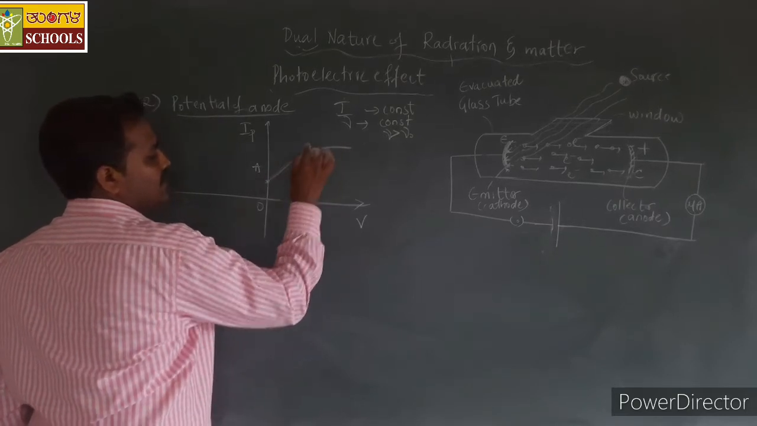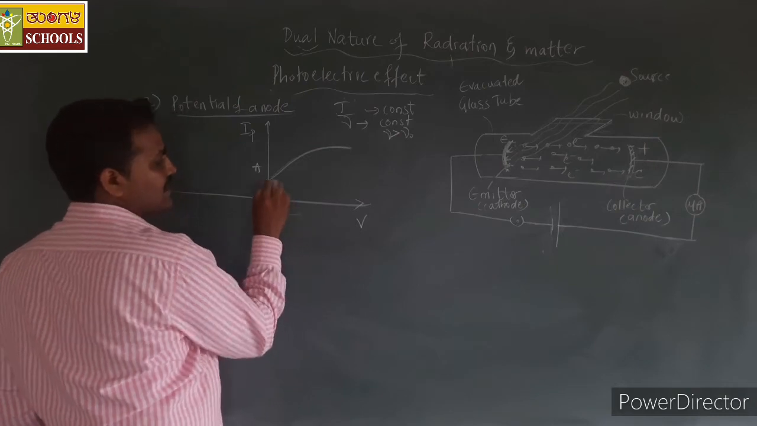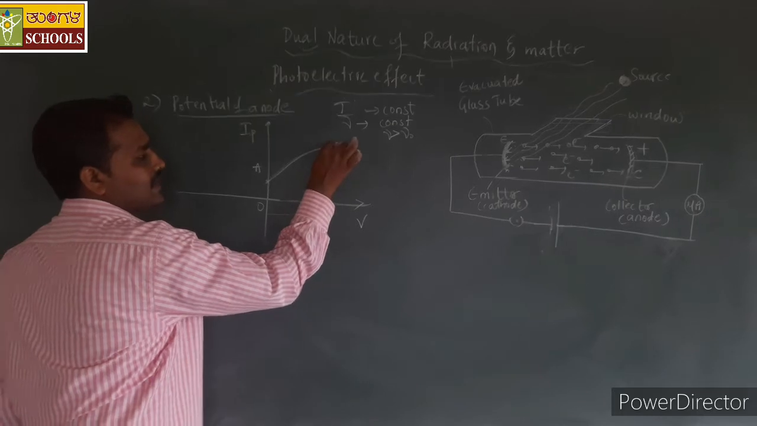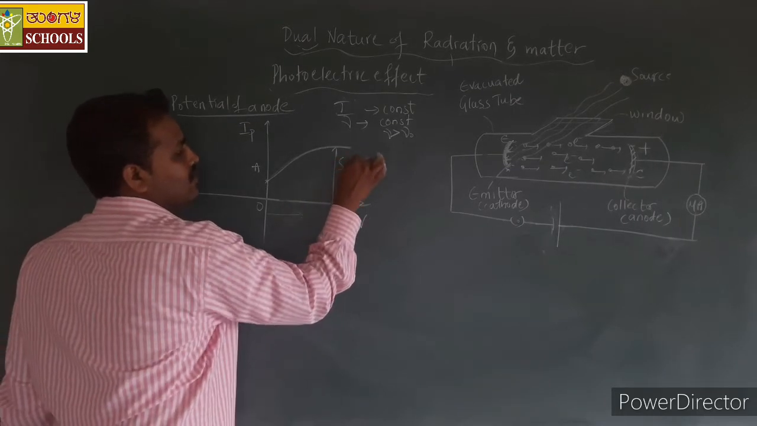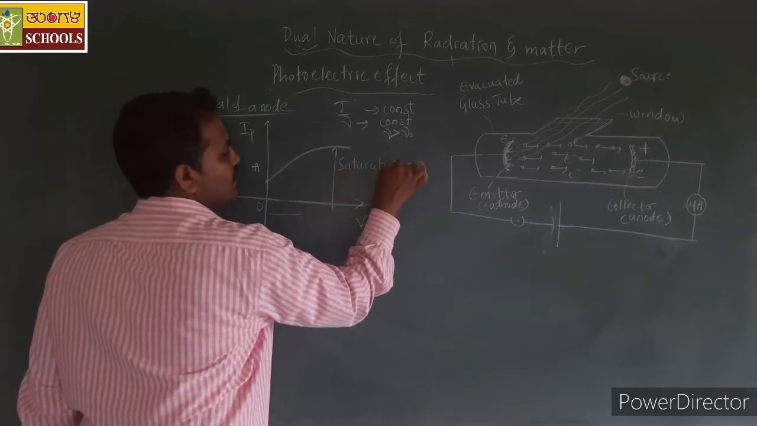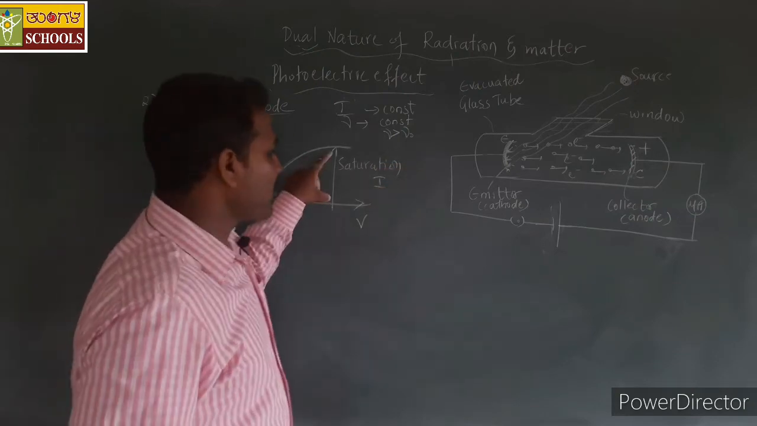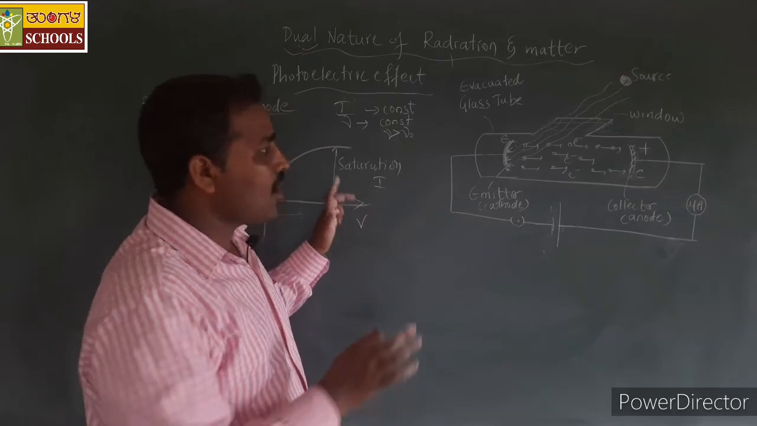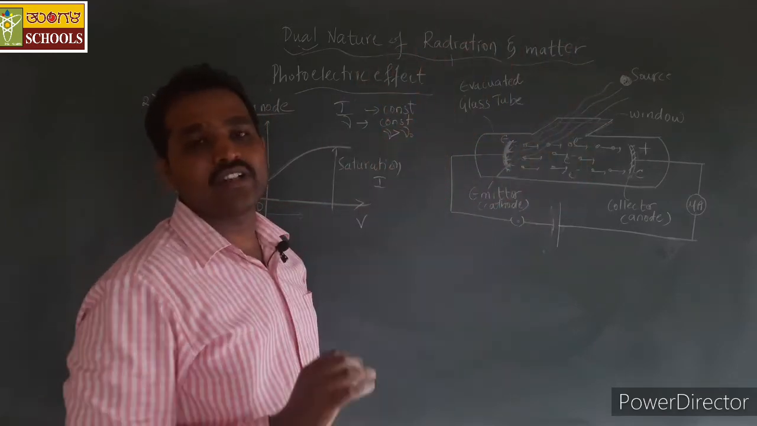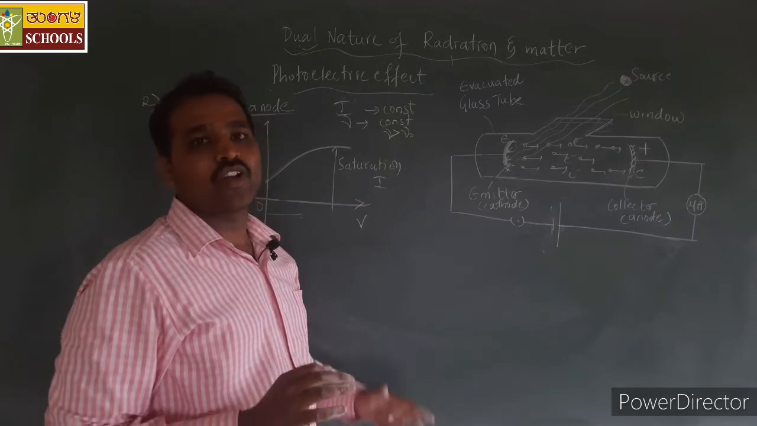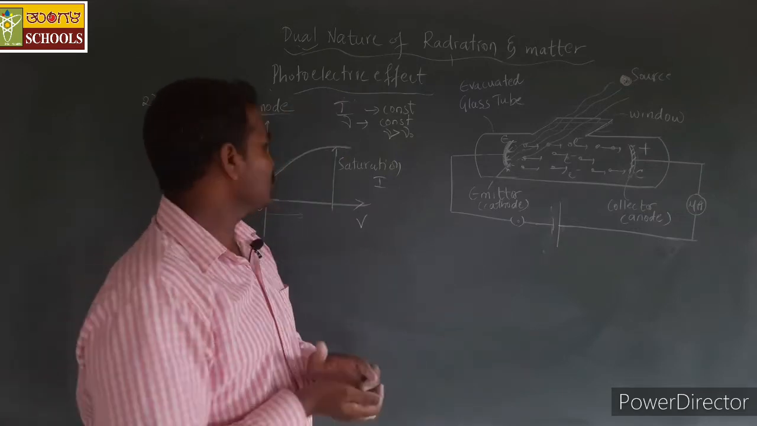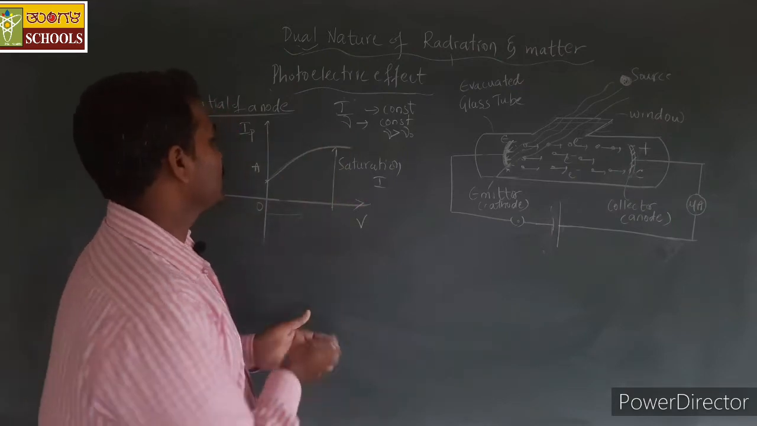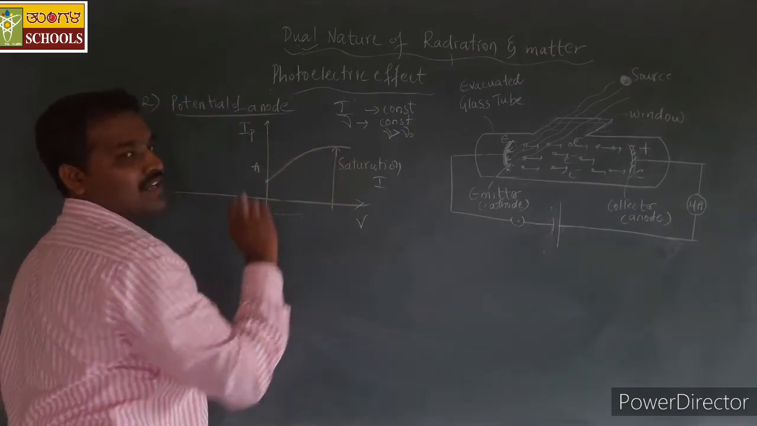As the positive potential increases, initially the current increases, but beyond a certain value this current is a saturation current. At this point of the positive potential of the collector plate, all the electrons are attracted towards it. We cannot have more electrons than that, so this is the maximum value of current we can obtain. This is the saturated value of current.